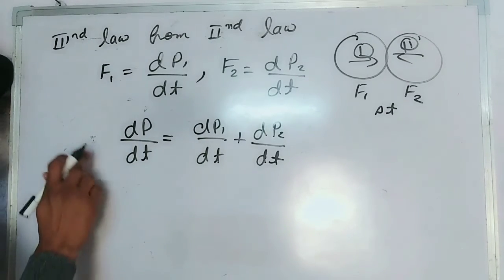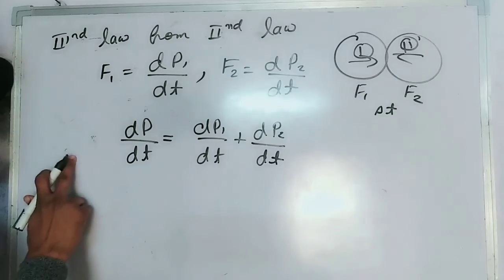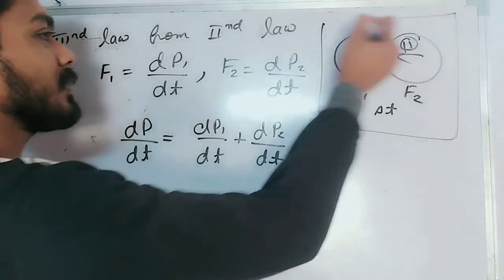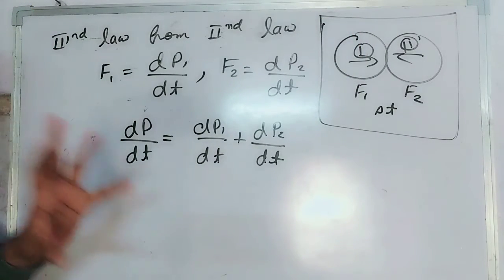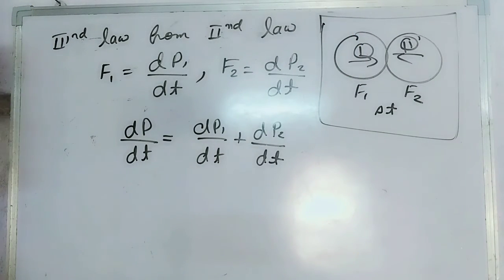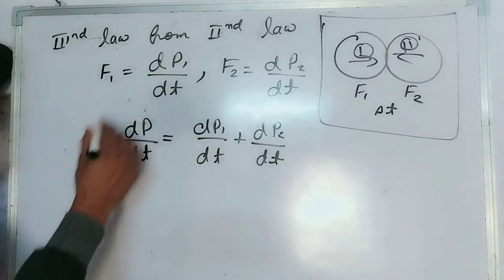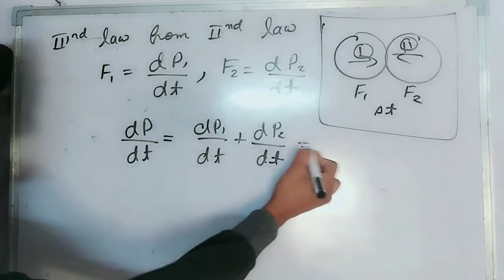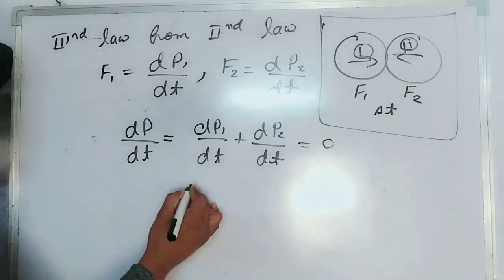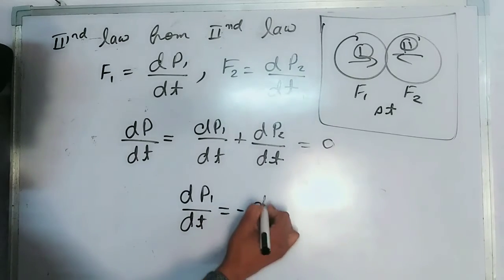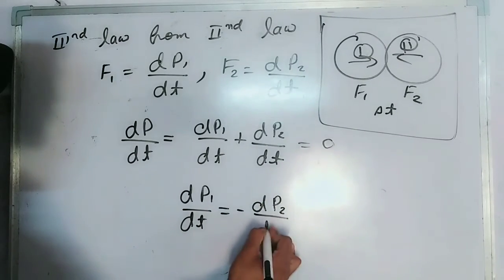But students, the conservation of momentum states that for an isolated system the total momentum remains conserved. It means initial momentum is equal to the final momentum, and you can write there is no net change in the momentum. That's why this total change in momentum will be equal to 0, and you will write dP1 by dt is equal to minus dP2 by dt.